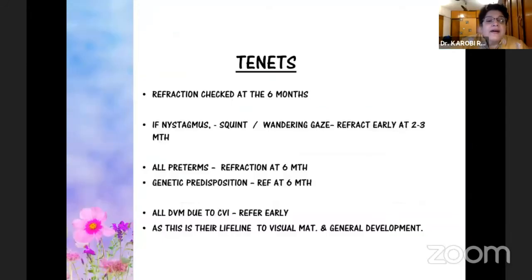And finally, the tenets are that when these children come to you, see that they are rehabilitated, and always do their refraction at 6 months. And in DVM, because of CVI, refer early, because this is a lifeline to visual maturation and development.